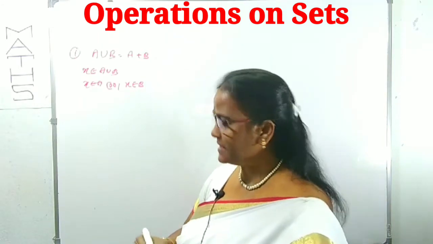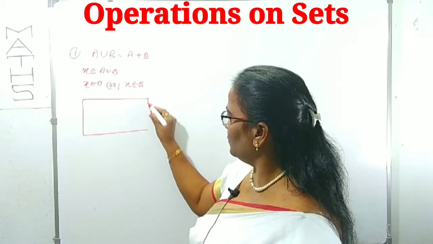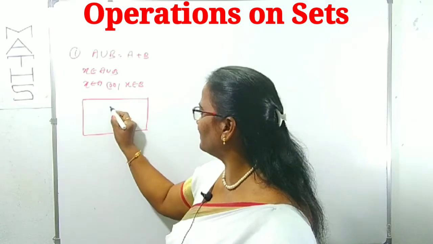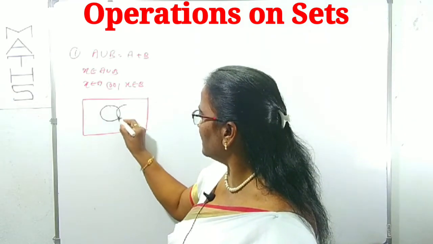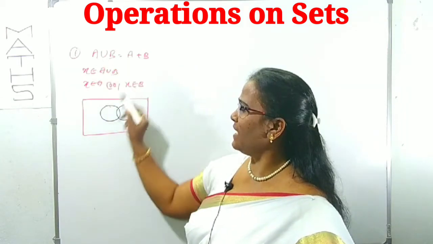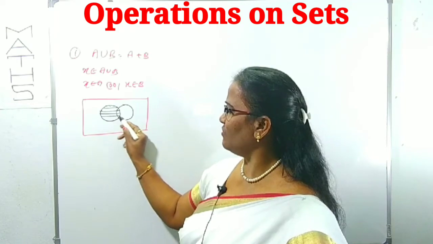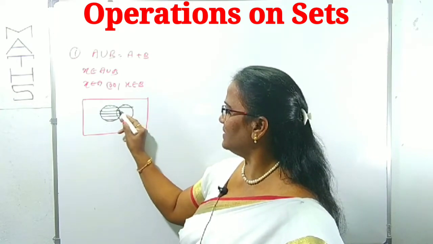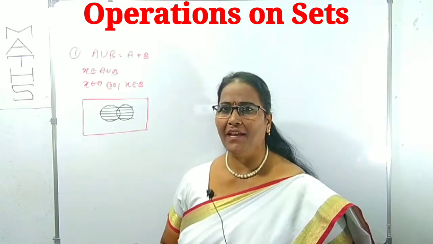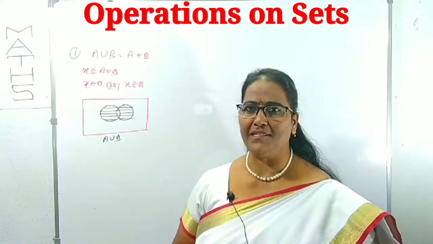How can you represent this in a Venn diagram? Suppose this is the universal set, containing the 2 sets A and B. This is A, this is B. What is the meaning of A union B? Which is in A or also in B. It means we want this total result, the combination of A and B. This is A union B, or we can call it A plus B.